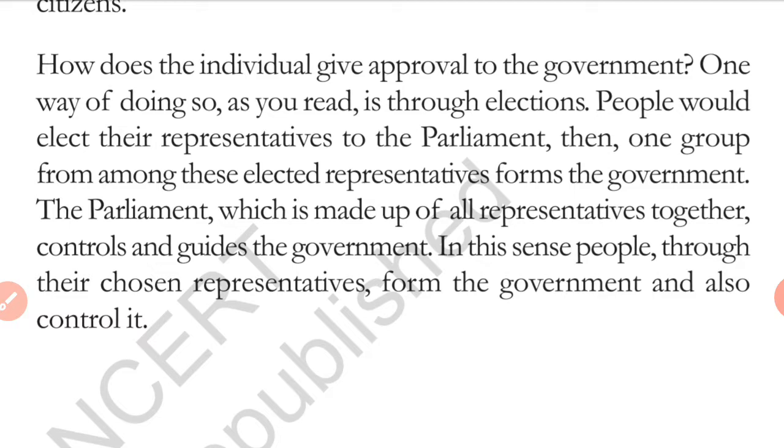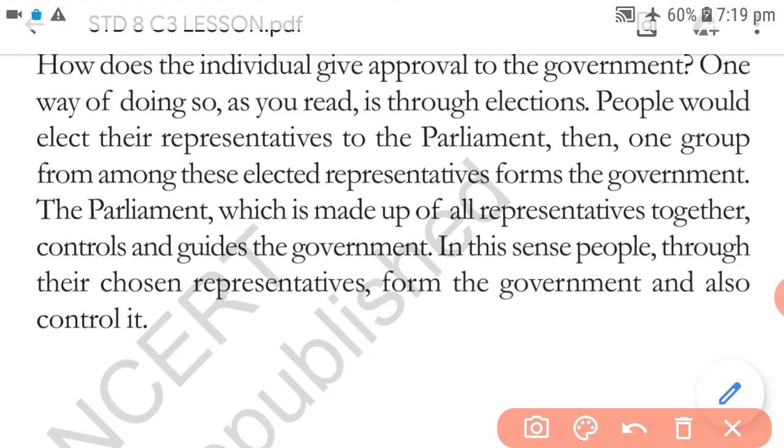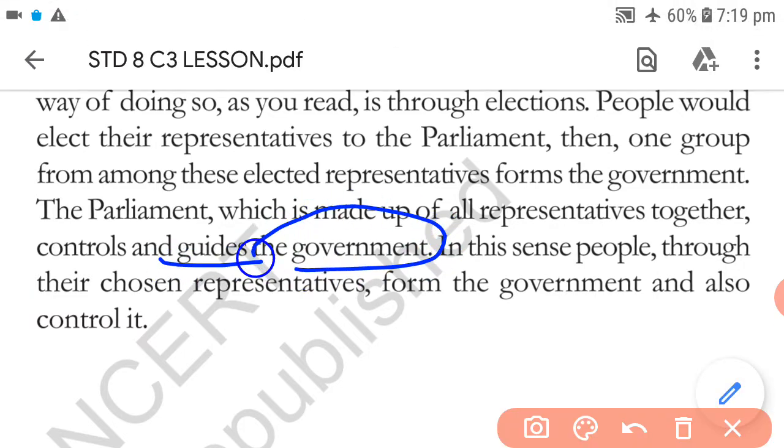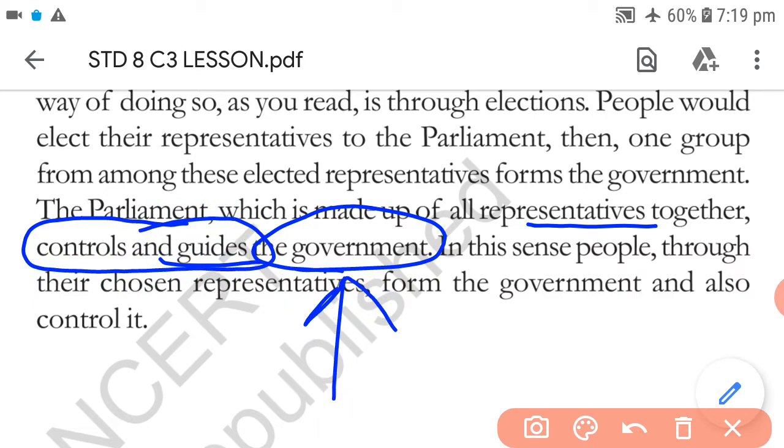All representatives together control and guide the government. These representatives are elected by the people, so they will be controlling and guiding the government. Ultimately you can understand that one individual person has voted for these representatives. On the basis of that election, these representatives ultimately will control and guide.